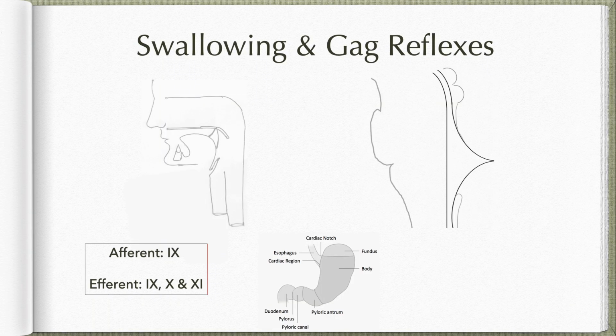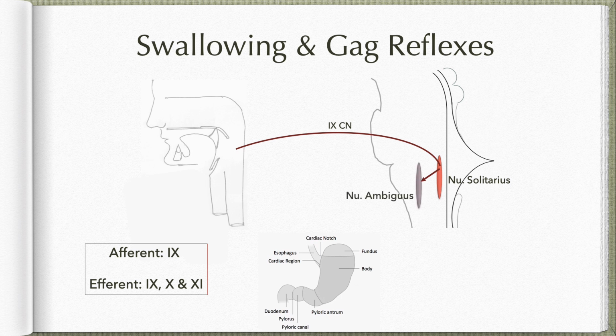Let us begin with the swallowing reflex. When the food enters the oropharynx, it stimulates the branches of glossopharyngeal nerve, which carries this information to nucleus of tractus solitarius. Nucleus of tractus solitarius then will project to nucleus ambiguus via the reticular formation. Nucleus ambiguus has neurons which will supply the muscles of soft palate, larynx, pharynx as well as upper esophagus.